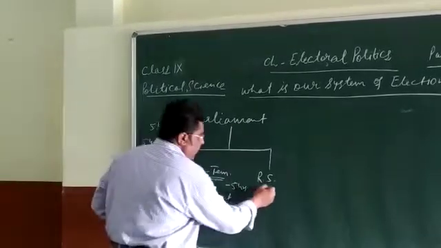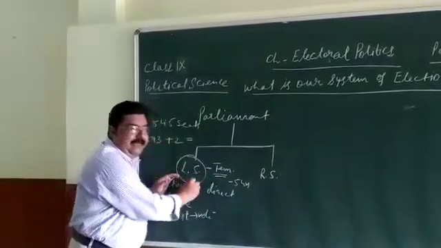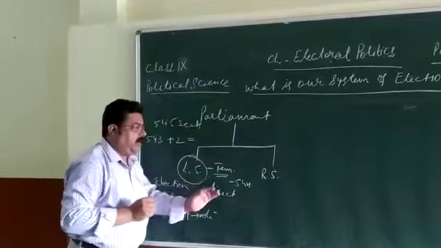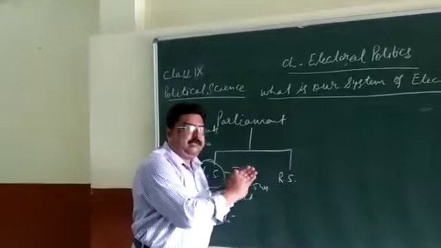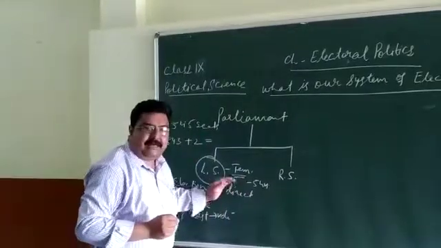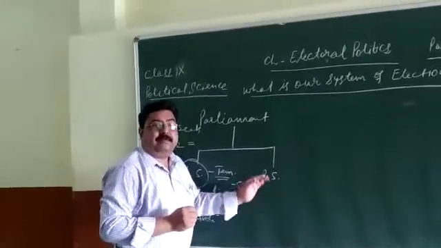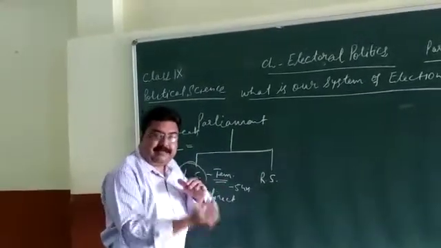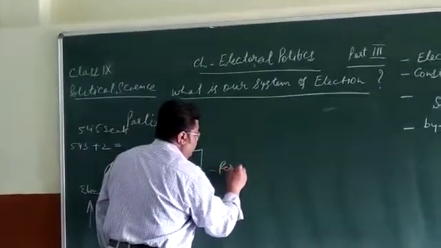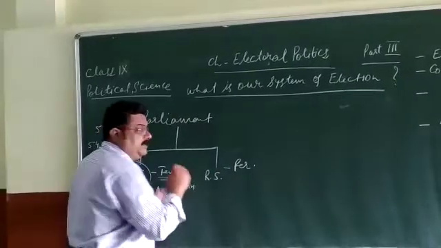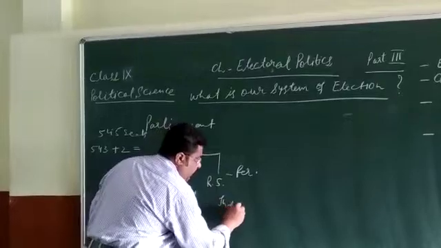Now we come to the next house. This is Rajya Sabha. It is not a temporary house. Lok Sabha can dissolve after completing its tenure, but Rajya Sabha never dissolves, because the house is permanent, but the Lok Sabha is a temporary house. What happens here is that Rajya Sabha does not dissolve, but the members retire and new members come. So the house remains the same. So it is a permanent house, and it is not formed through direct election. It is formed through indirect election.